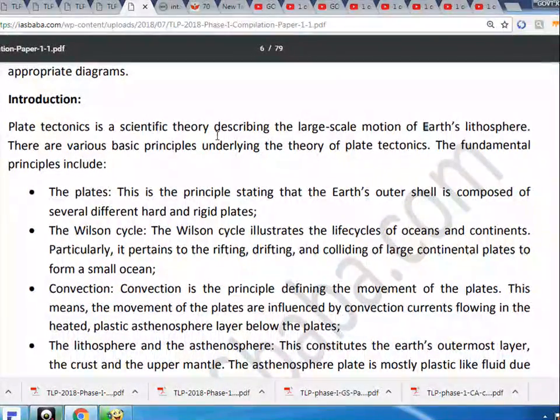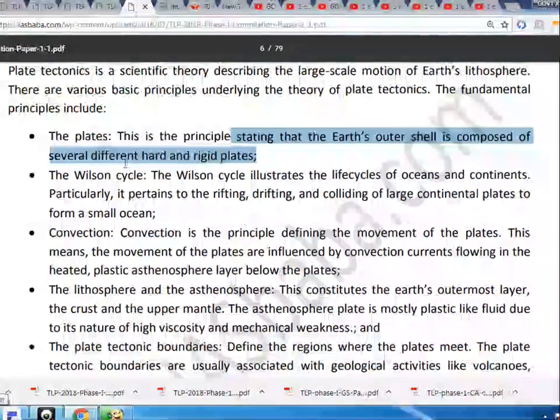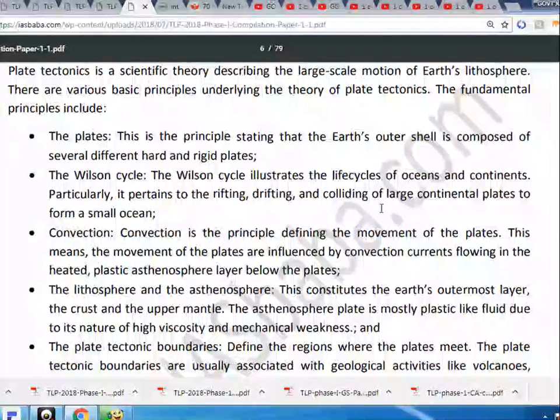There are various basic principles underlying the theory of plate tectonics. The fundamental principles include the plates. This is the principle stating that the Earth's outer shell is composed of several different hard and rigid plates. The Wilson cycle. The Wilson cycle illustrates the life cycles of oceans and continents. Particularly, it pertains to the rifting, drifting, and colliding of large continental plates to form a small ocean.